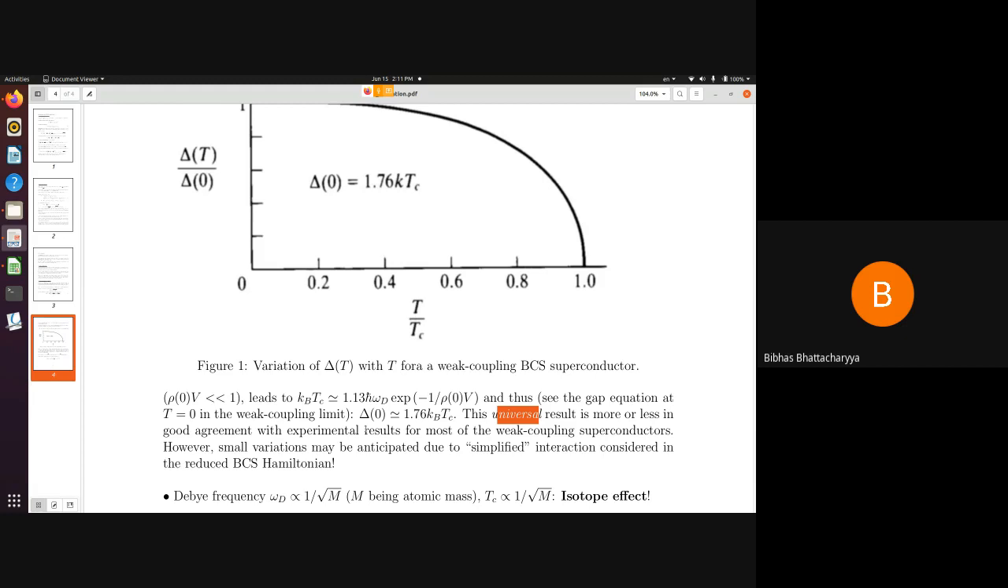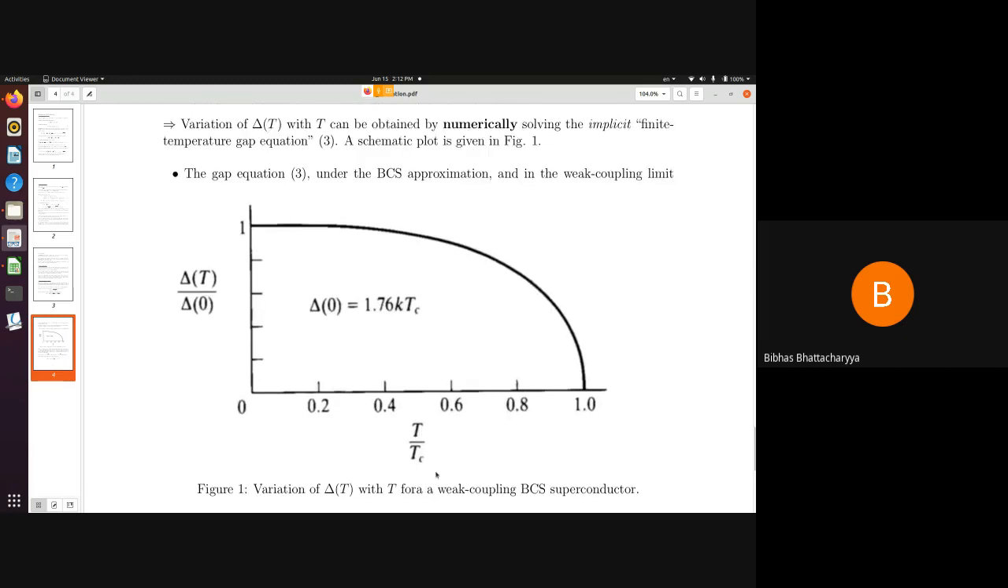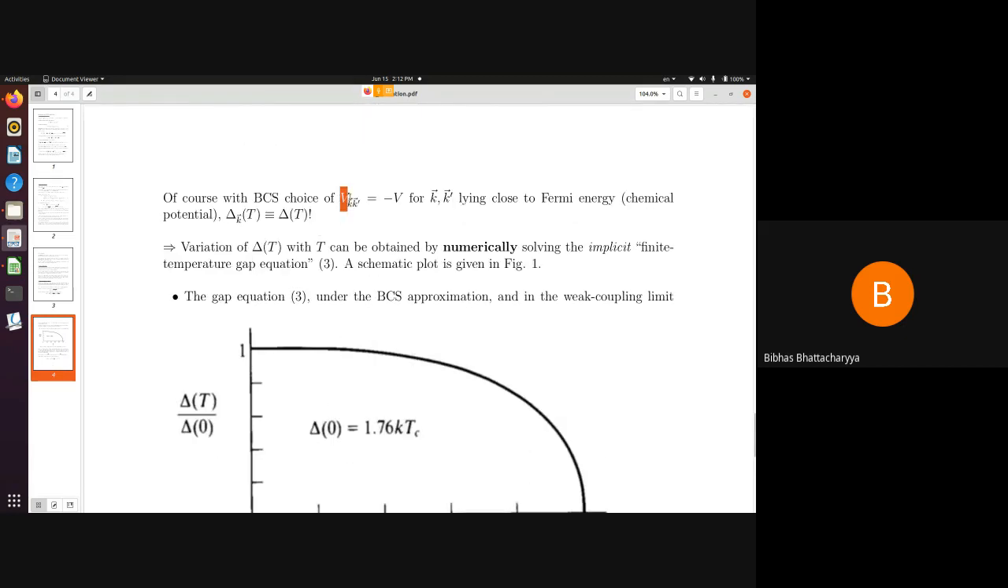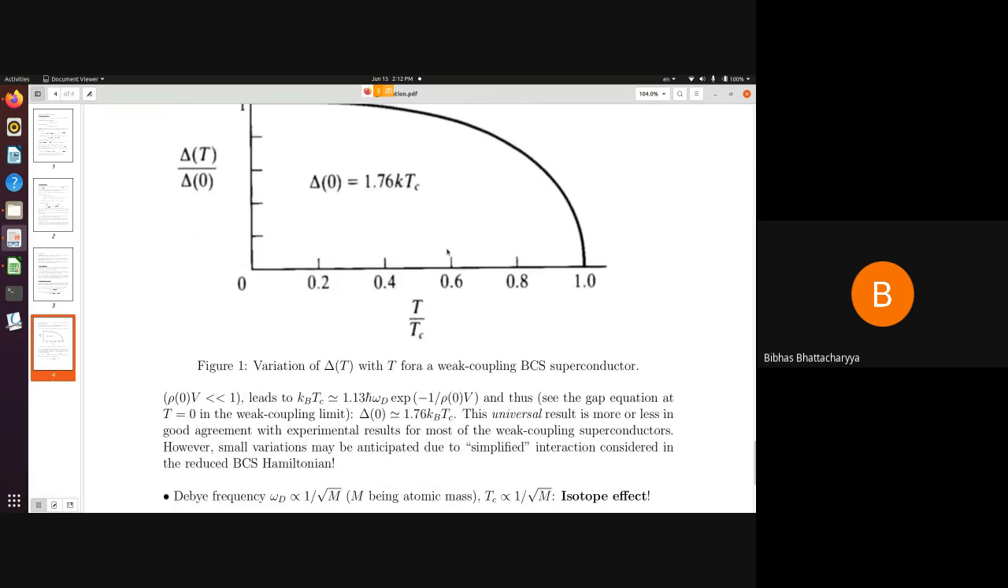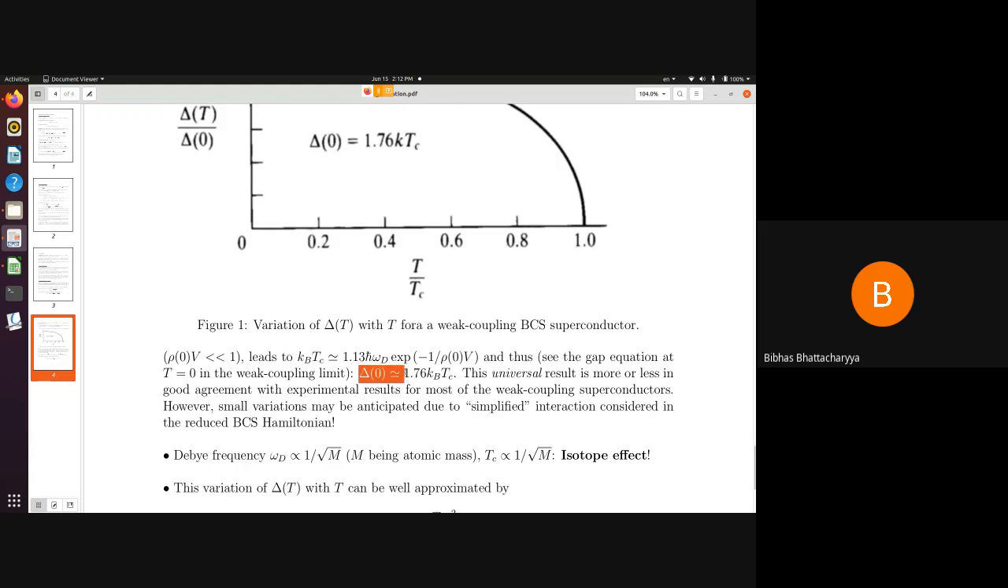Only there is a slight variation from material to material. This is simply because we have used a very simplified interaction, V kk prime equal to minus V, that we have washed out any k dependence over there. Because of this simplification, I must pay some price, and the price is that this equation is applicable for all weak coupling materials, but with some little variations. This is not an exact equality, but approximately equal. This is because of the simplified nature of the BCS interaction.